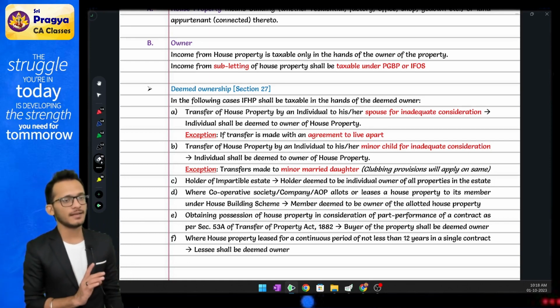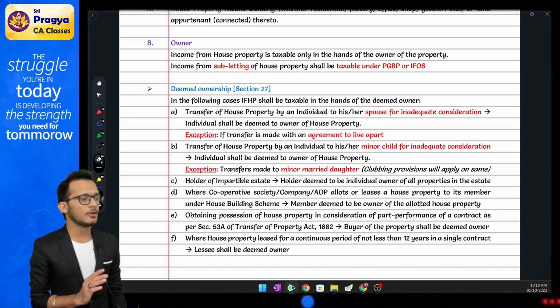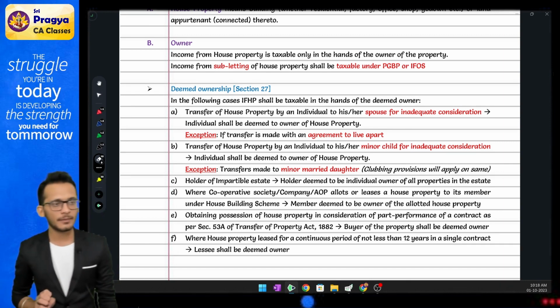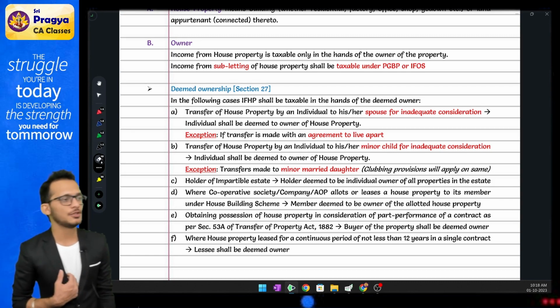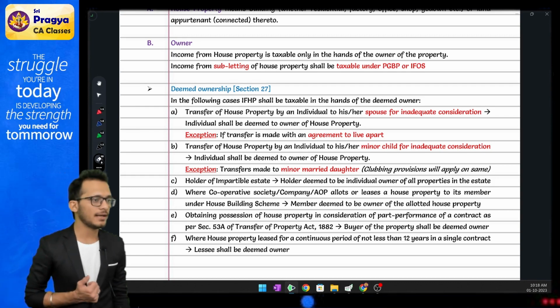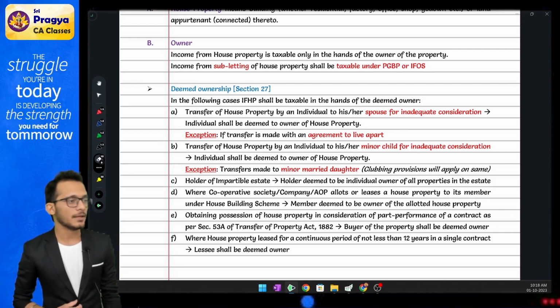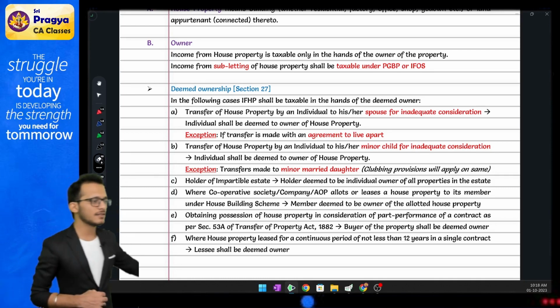Second condition, I say, no, I did not transfer to my spouse, I gave it to my son's wife. Again, inadequate consideration. Then in that case, I'll become the owner. The exception is a minor married daughter, because it is covered under clubbing. The other scenarios are not important.